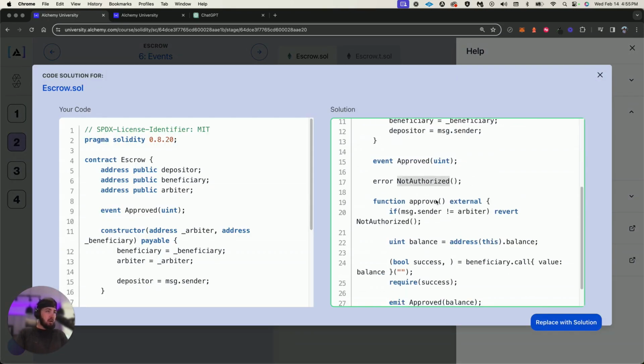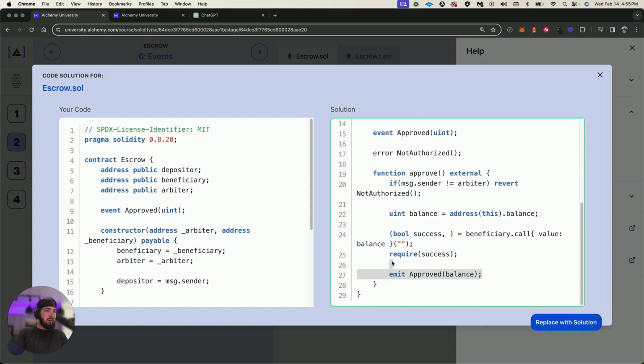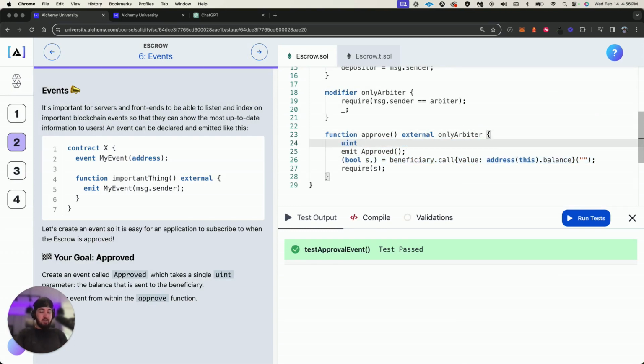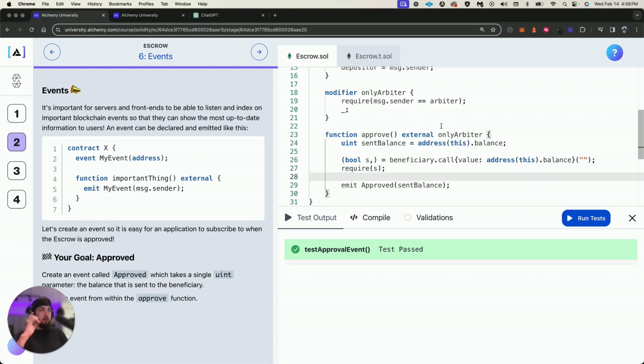So they have error not authorized. Okay. And then after it's done, they emit the approved balance. So this is what they did. This is one of those key, tiny things. We don't want to emit an event until this successfully goes through. So what we want to do is store the attempted value, something like this. Then we can say sent balance, whatever you want to call it, but you want to store that up here first.